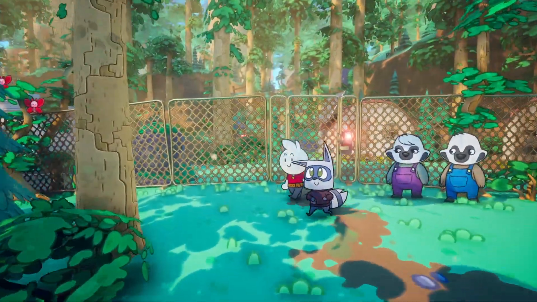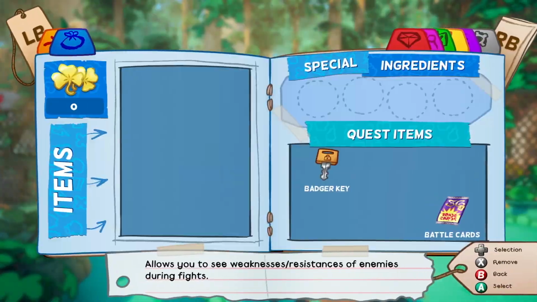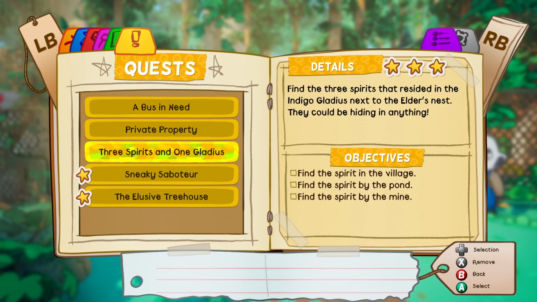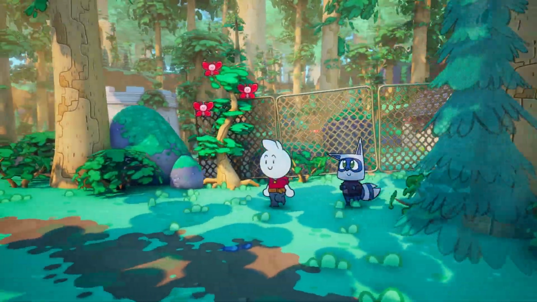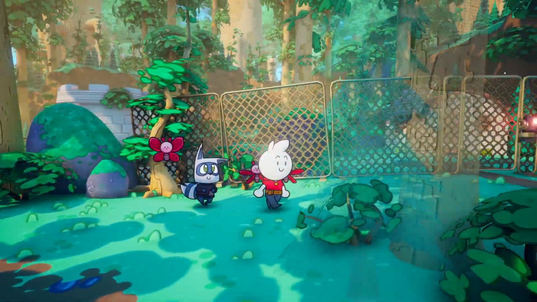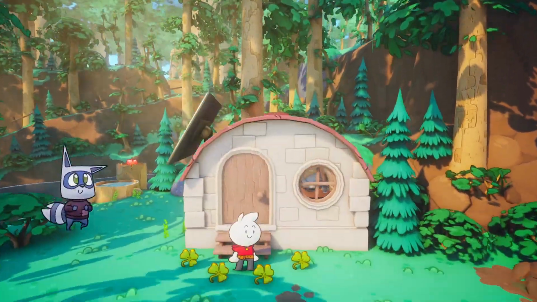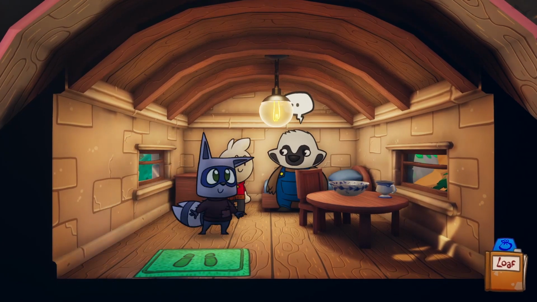Alright, so now that we've done that quest, let's see, did I actually initiate this? Yes, I have. Okay. So now we can bump this tree, because before these bugs weren't there. Now we can go over the gate. And now we can go into the house. Oh, we got some currency.